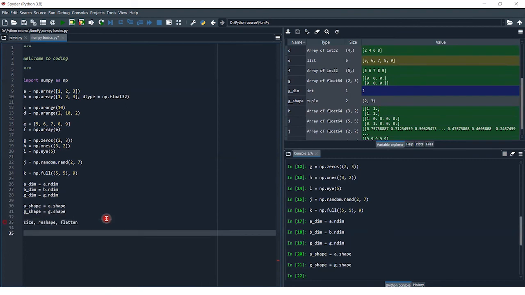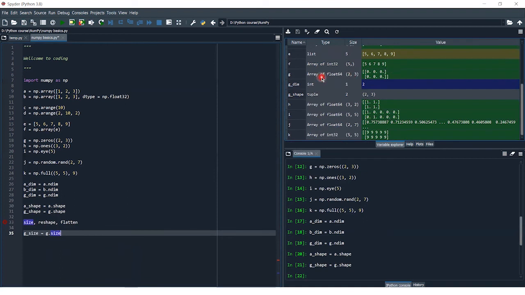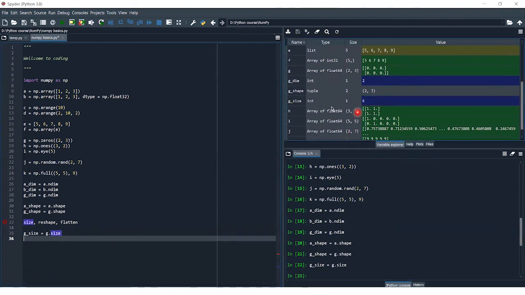So first I will tell you about the size. Let me get the size of this: G_size is equal to G.size. First of all, we check the size of G. Here, as you can see, G has the elements 2 into 3, 6. We have 6 elements in the G variable, so G_size also contains the value 6. Let me execute this, and as you can see, G_size has the value 6.